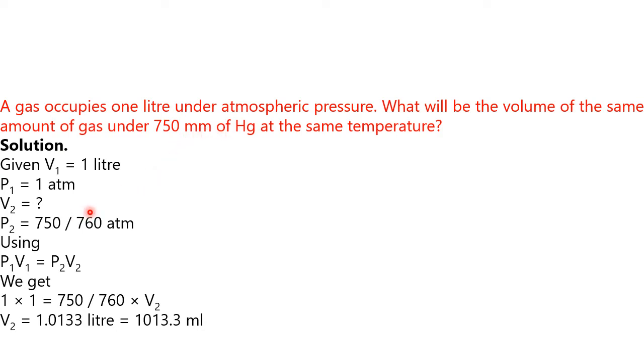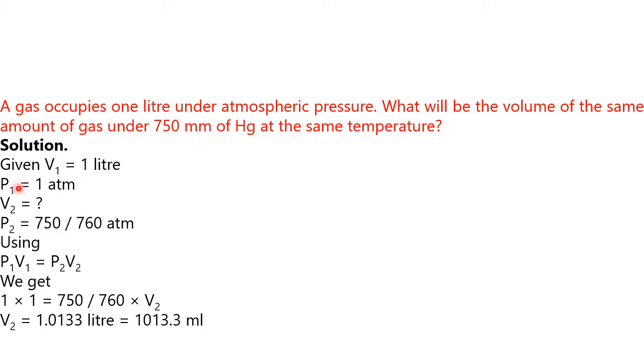Here he has given pressure in atmosphere in the beginning, but here it is given in millimeter of mercury, so please convert this into atmosphere. 760 millimeter mercury means 1 atmosphere. So 750 millimeter of mercury means 750 by 760 atmosphere.